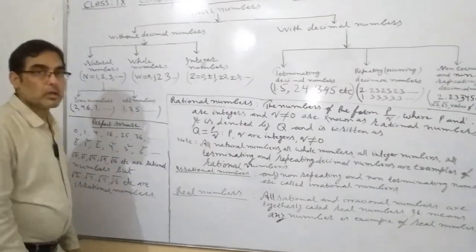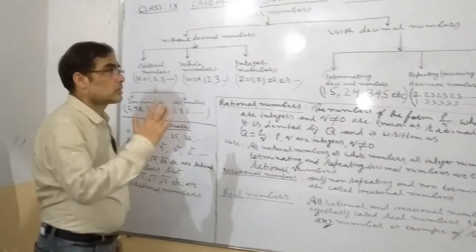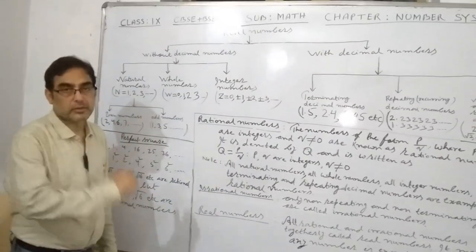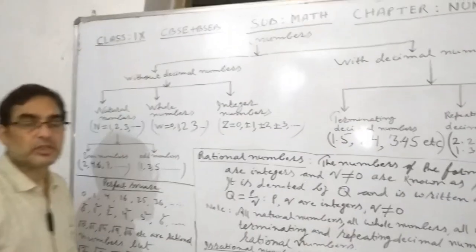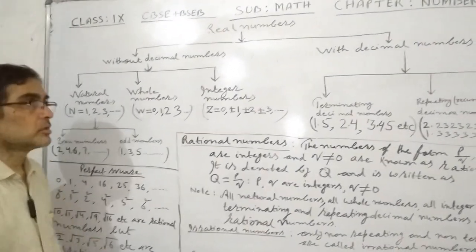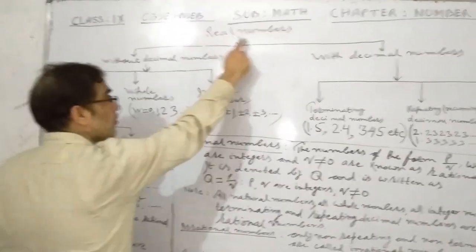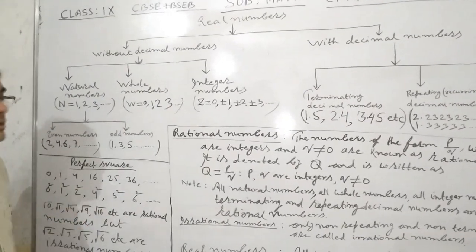Here you will know the types of real numbers. To make you understand, I have classified real numbers in two parts.